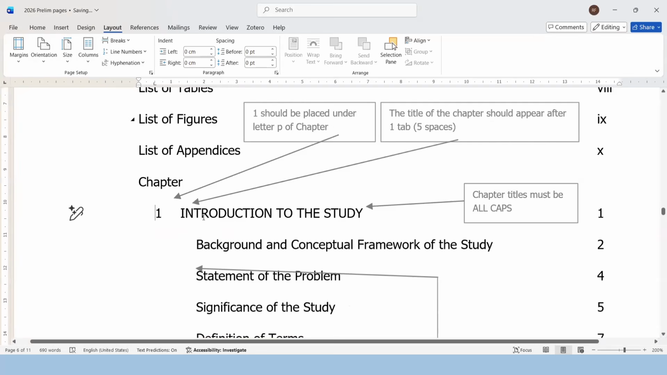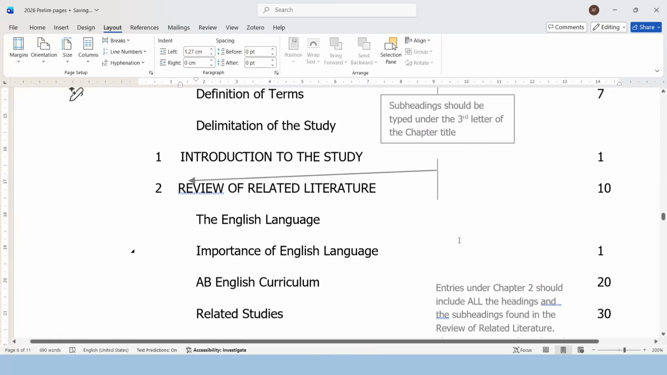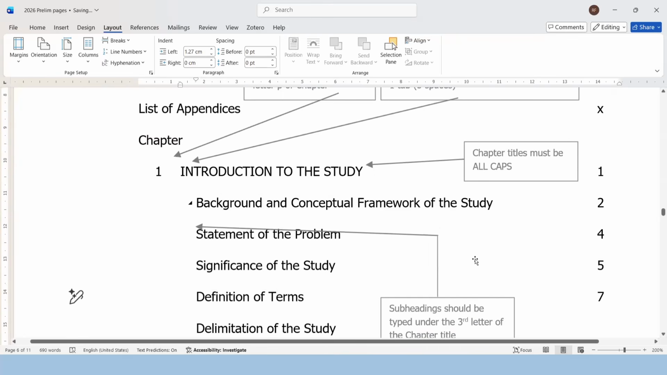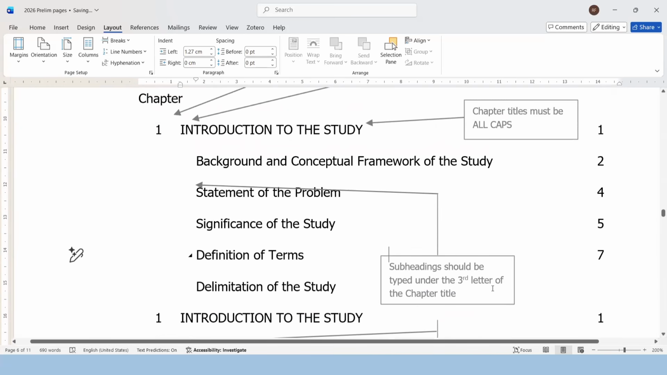The title of the chapter should appear after one tab or 5 spaces. I would highly recommend using one tab instead of spaces. Chapter titles must be all caps. Done. So easy to do. Now, after the chapter title, of course, you have the subheadings. The subheadings should be typed under the third letter of the chapter title. There you go. That is the third letter.